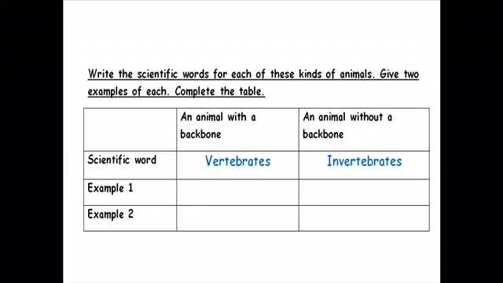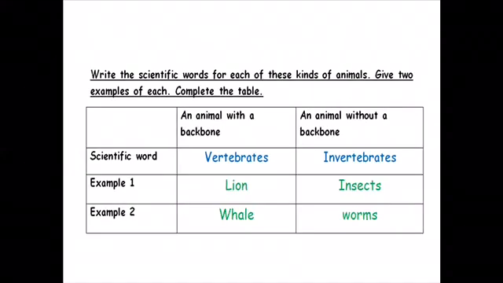We studied more today about vertebrate animals, so you can give me examples. One example of vertebrate animals is the lion and the whale. And 2 examples of invertebrates: insects and worms. Remember, all insects are invertebrate animals. They don't have bones. So does the worm.